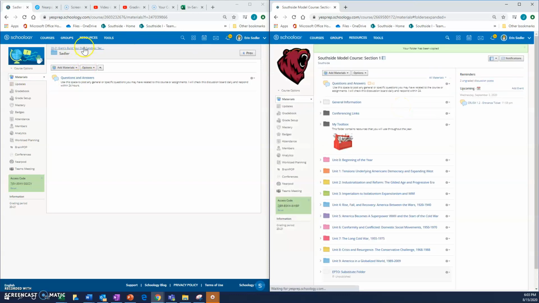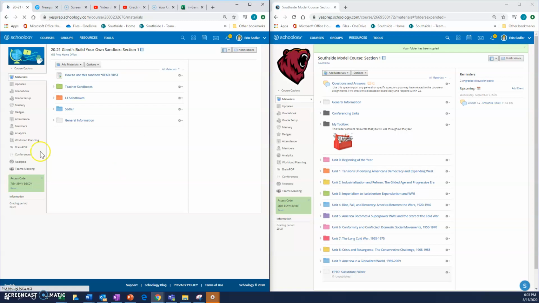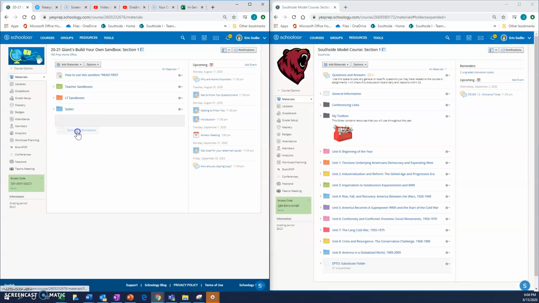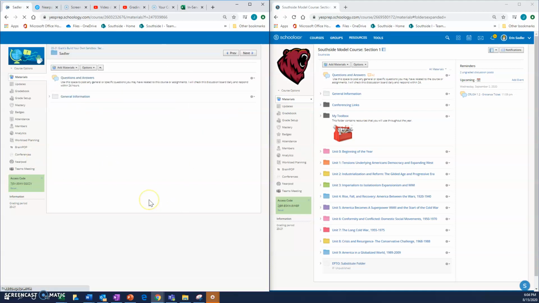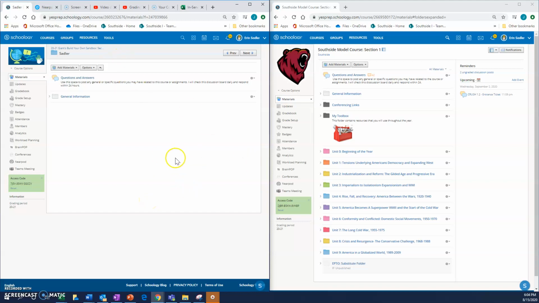All right, so now if I come back to building my own sandbox, that general information folder right here is now here as well. So now let me move this into my sandbox. I want it to go right there, and we're good. So back to my personal sandbox.